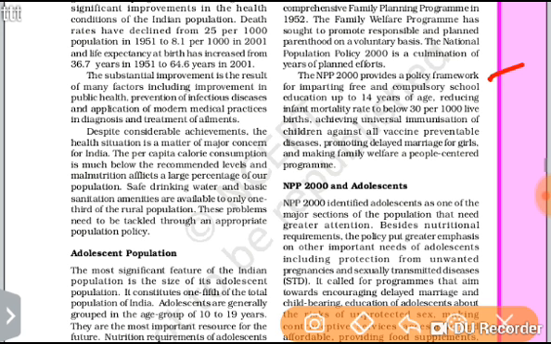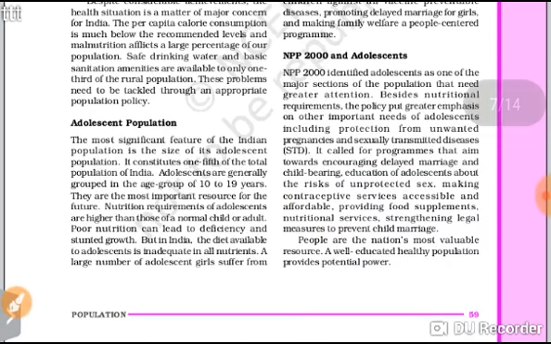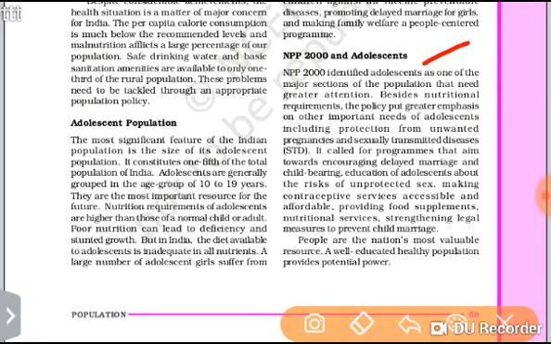The national population policy also gave importance to adolescents regarding their nutritional requirements and different types of awareness. For example, sex education.